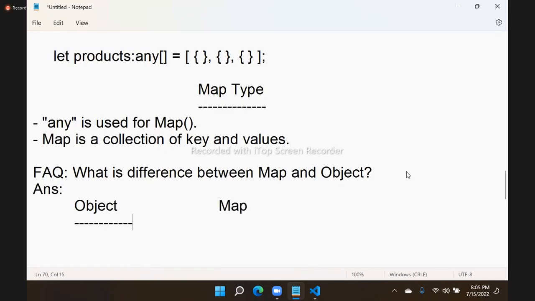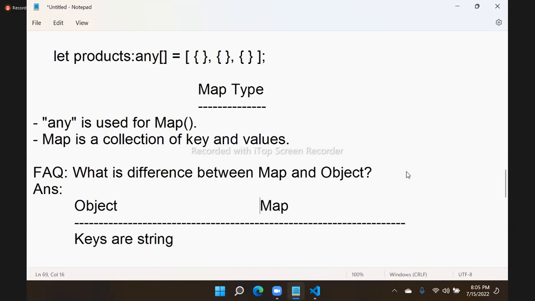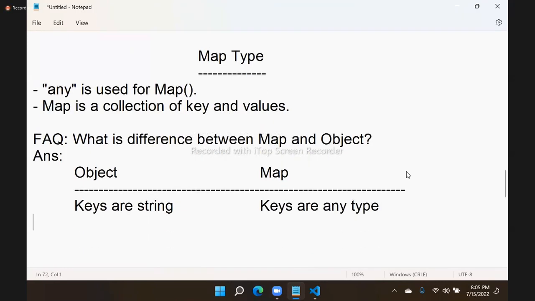The difference is that usually object keys are string type. All keys are string type. Map keys are any type. In an object, you can have only string type keys, but in a map, you can have any type of key. A number key also can be there.